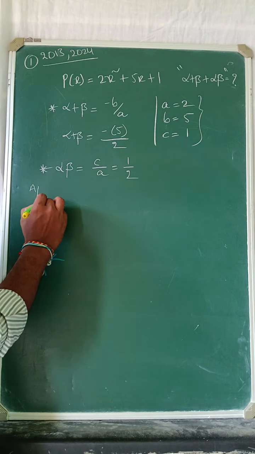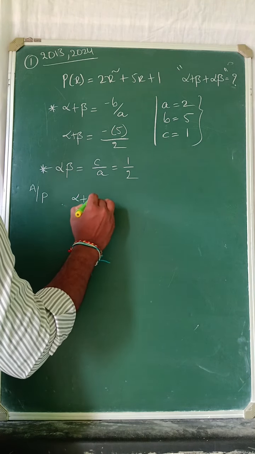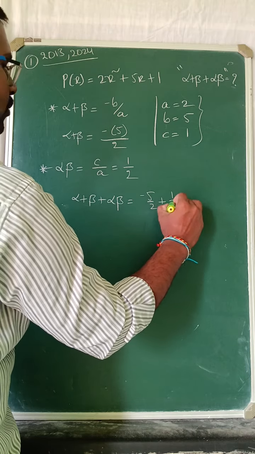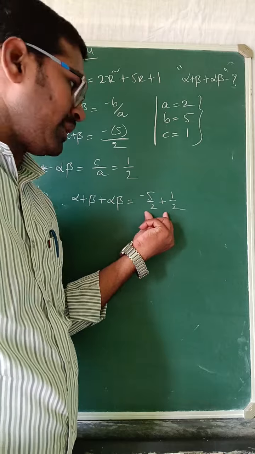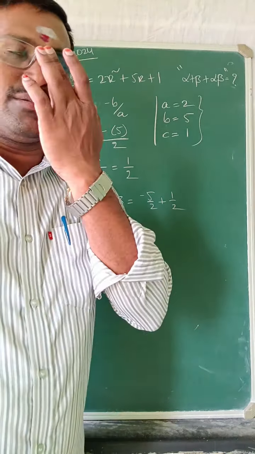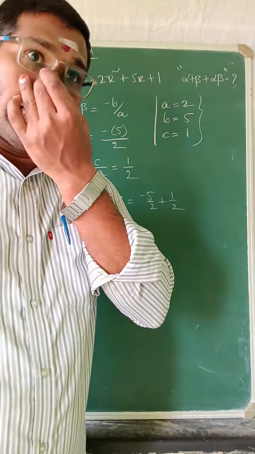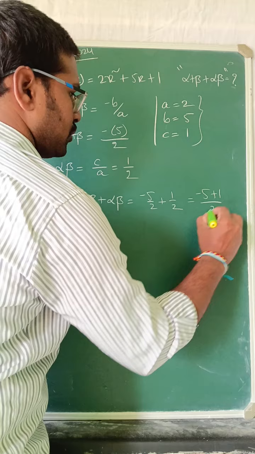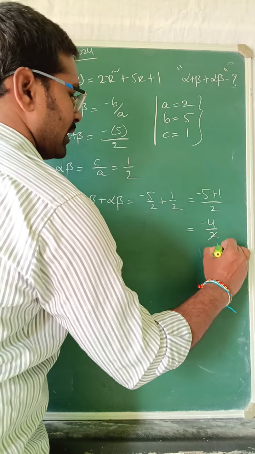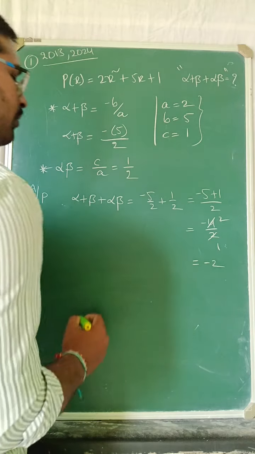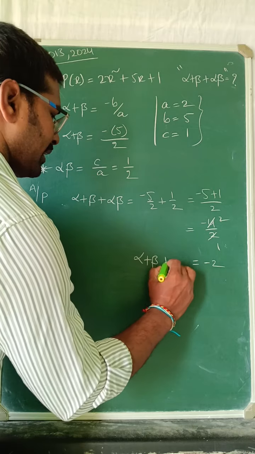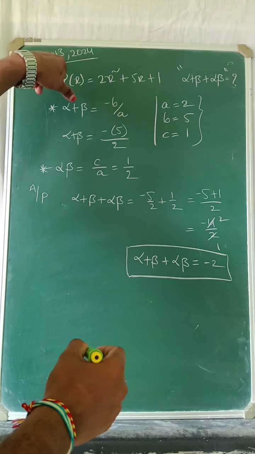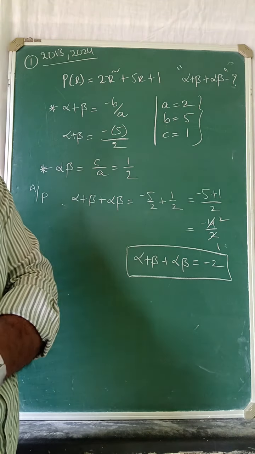Now according to the problem, alpha plus alpha beta means minus 5 by 2 plus 1 by 2. Here 5 by 2 and 1 by 2 are like fractions. When you have like fractions, you just add or subtract the numerators. Minus 5 plus 1 by 2, minus 4 by 2. 2 times 2 is 4, so the answer is minus 2. They gave this one in 2012, 2013 and 2024.